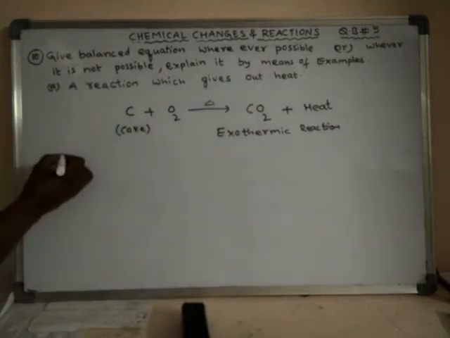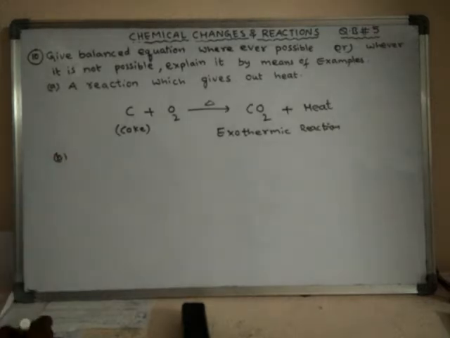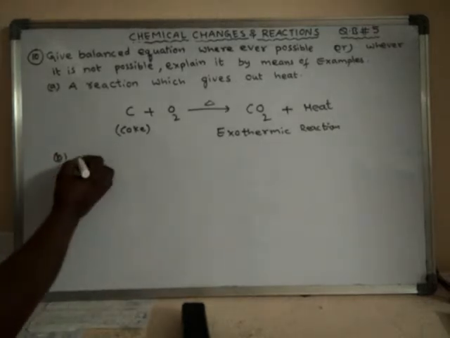Okay, next one is a reaction which takes place with the help of sunlight.